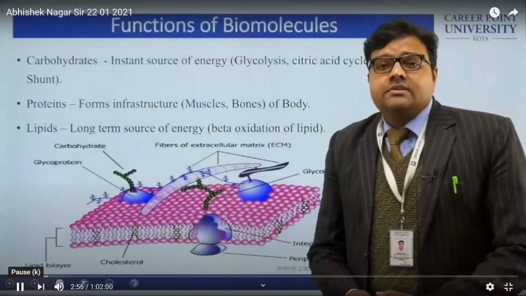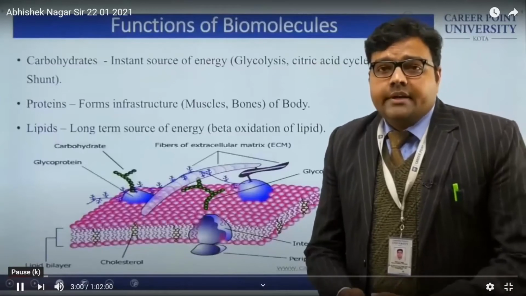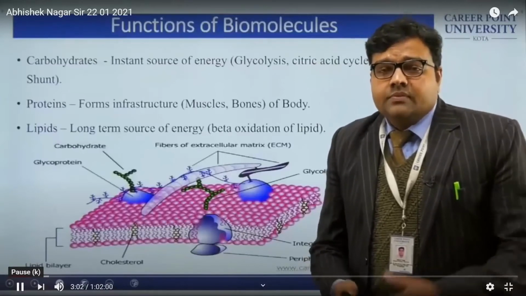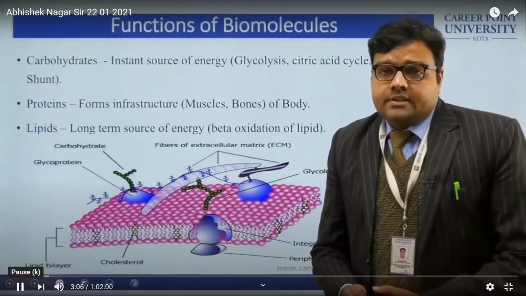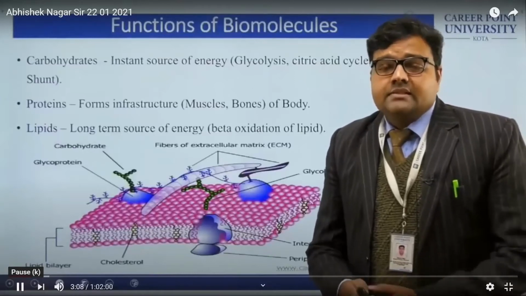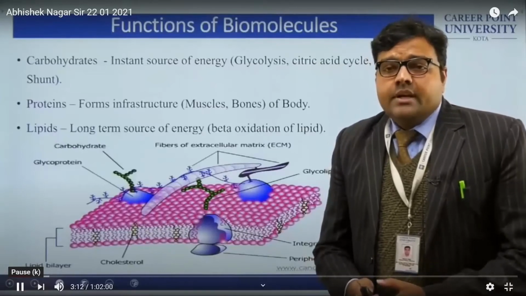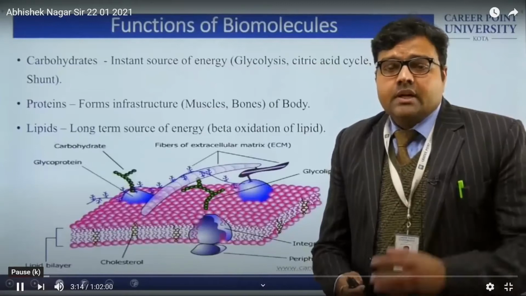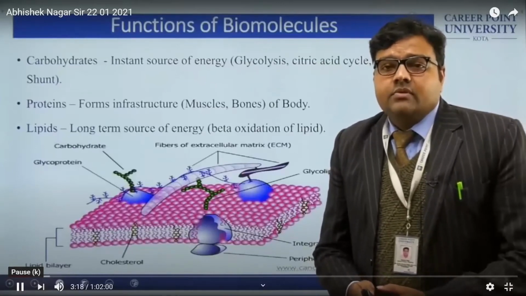Function of biomolecules. So what is the function of carbohydrates? These are the instant source of energy. For example, glycolysis. The brain continuously requires glucose and a supply of energy in the form of ATP.